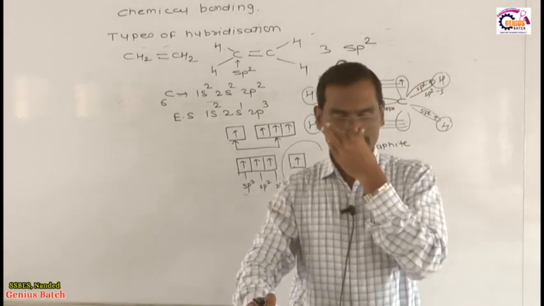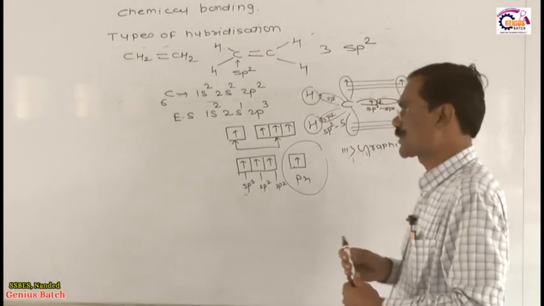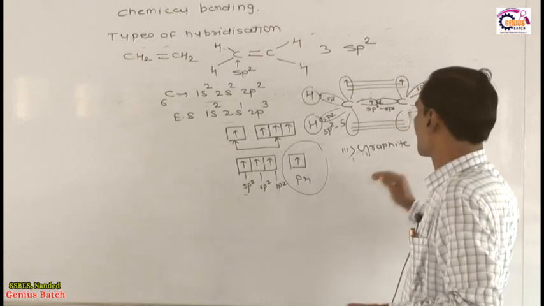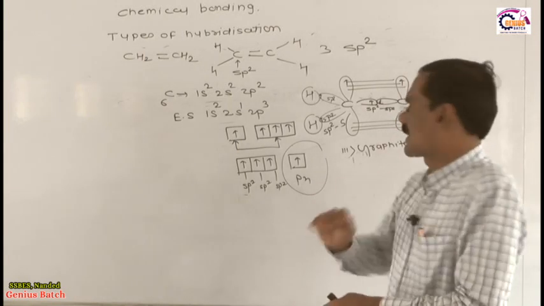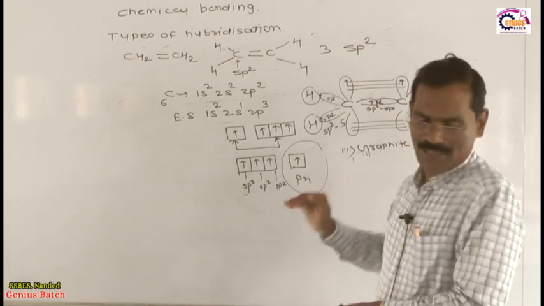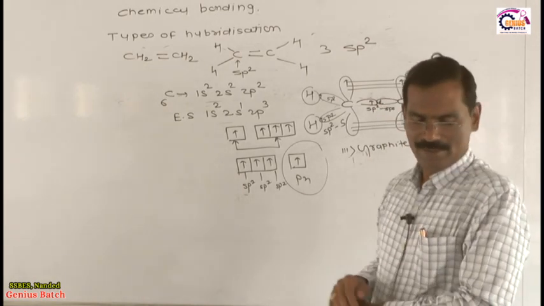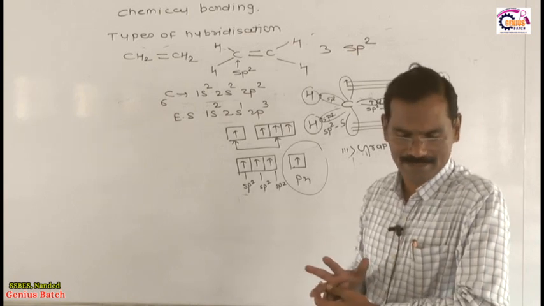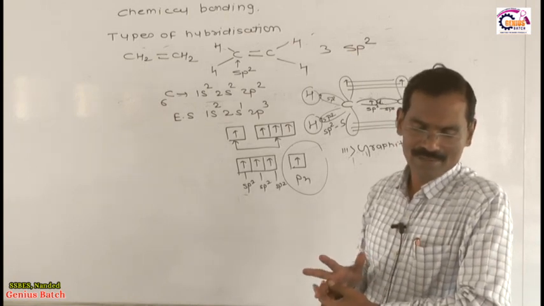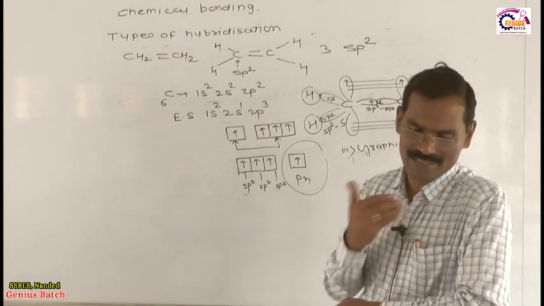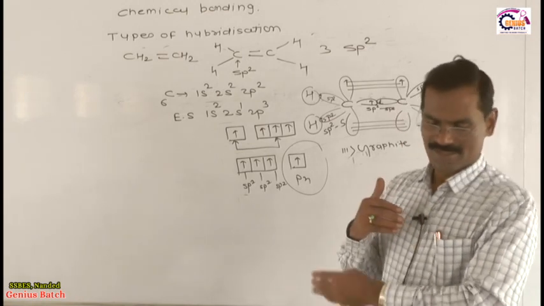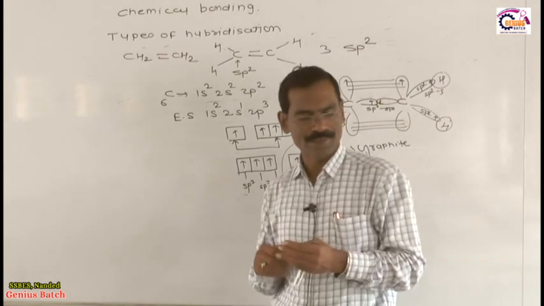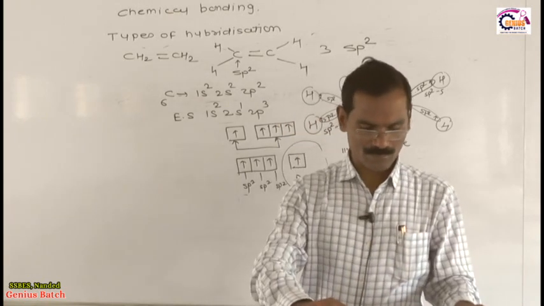Many times they ask the structure question: what is the hybridization of graphite? Then your answer is that the hybridization of each carbon atom of graphite is sp2. Three sp2 hybrid orbitals are present on each carbon atom, making a bond angle of 120 degrees, and graphite has a layer of hexagons. This structure of graphite is something different, and that's why there is no need to explain more things.